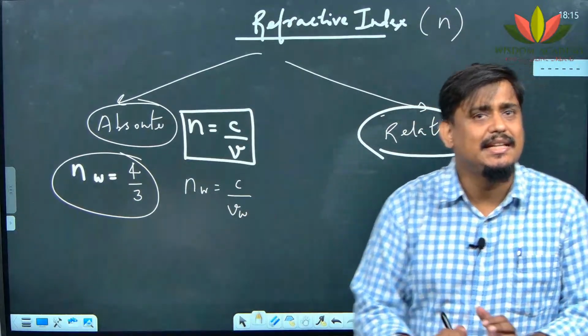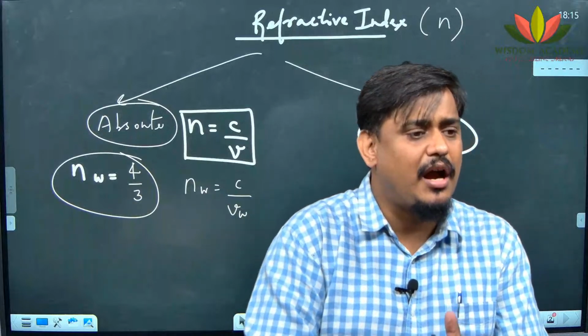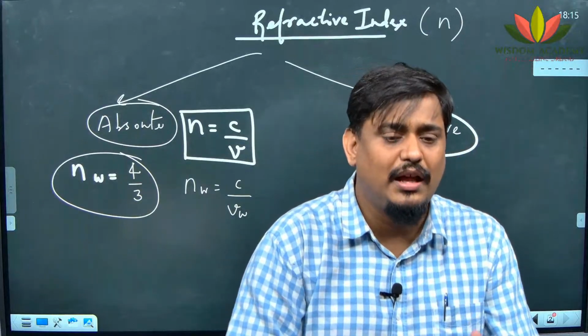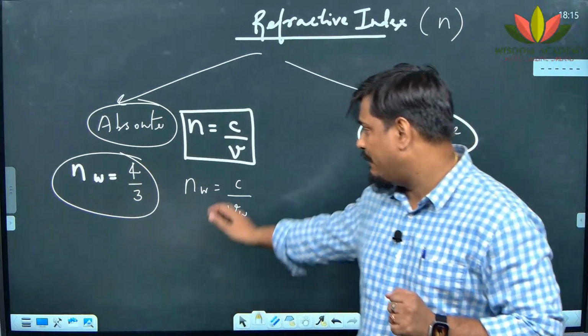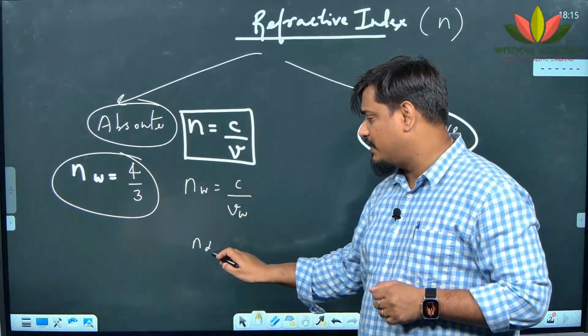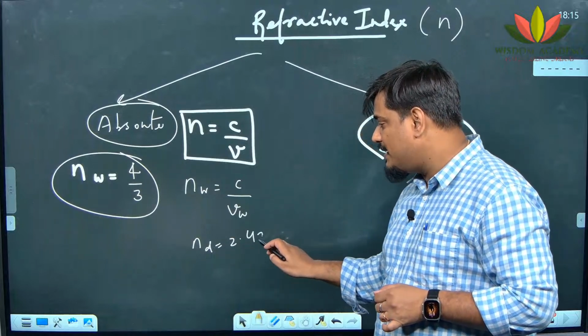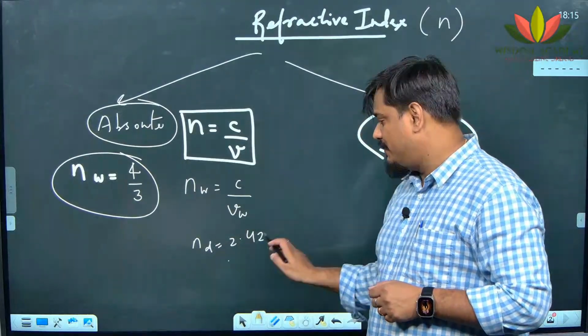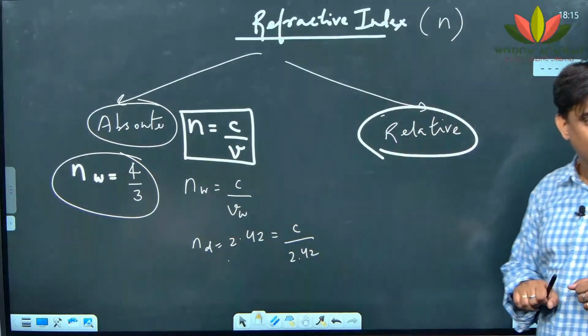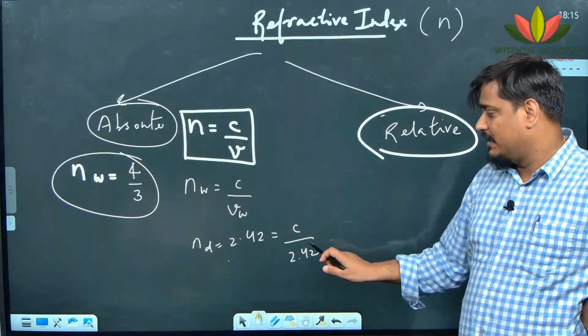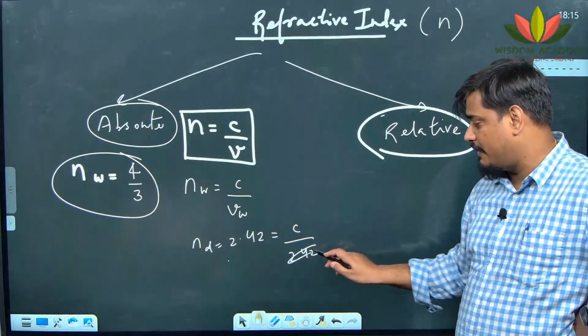It gives you an idea how fast or how slow light moves in a particular medium with respect to air. For example, if I say refractive index of diamond is 2.42, it means that n equals C divided by V of diamond.